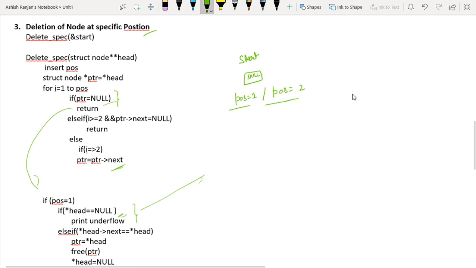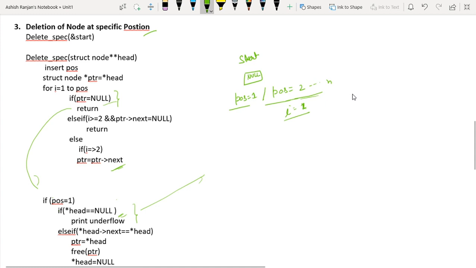Okay, any pos he can give. So when pos equals to 1, this will execute and it will print underflow. When pos equals to 2, what we are checking here is that for pos equals to 2, I will become 1. So when I is 1, it will come out of the loop because this condition is not true.